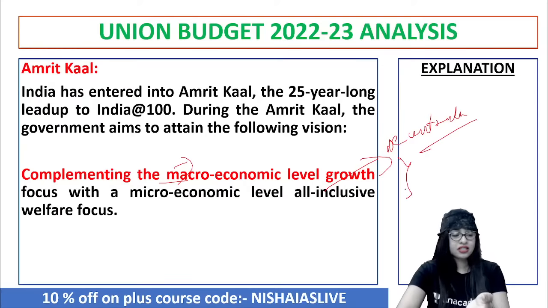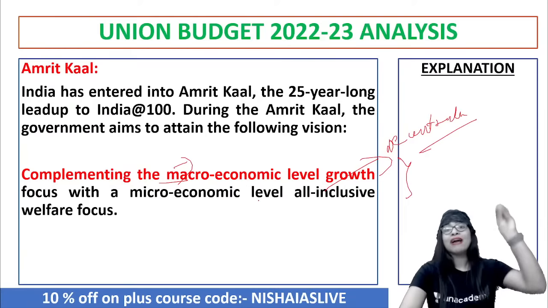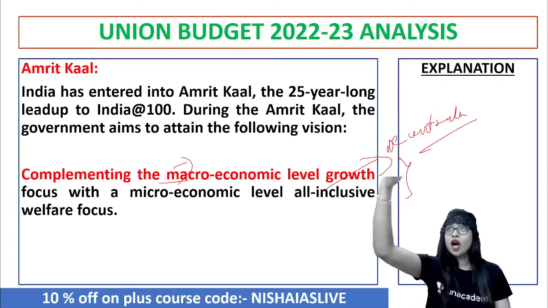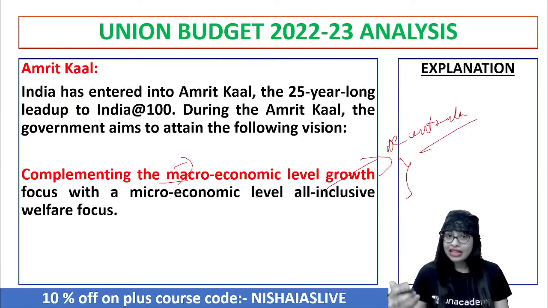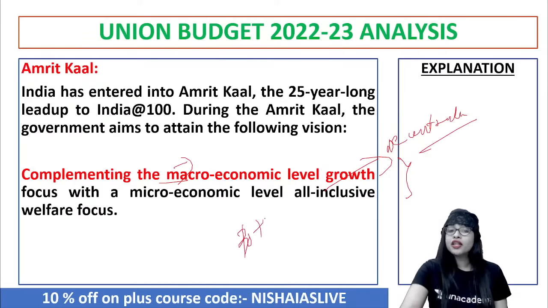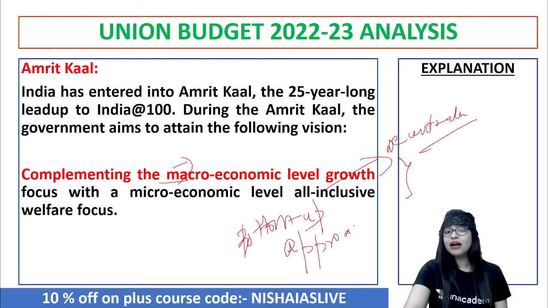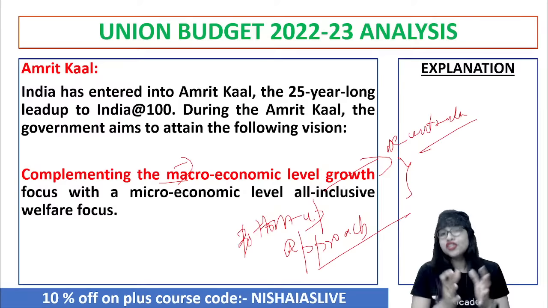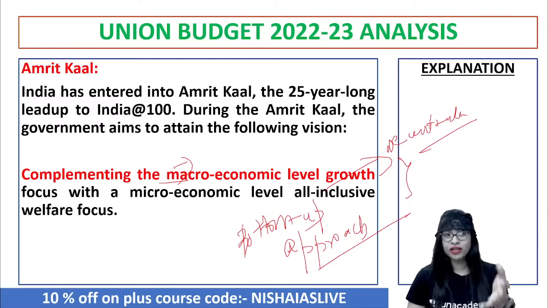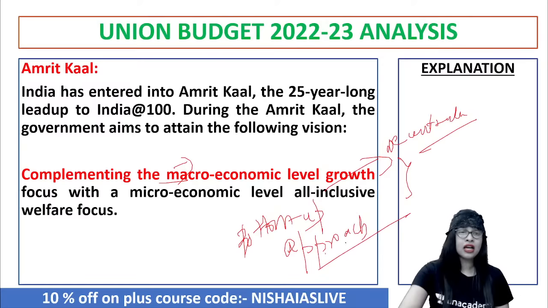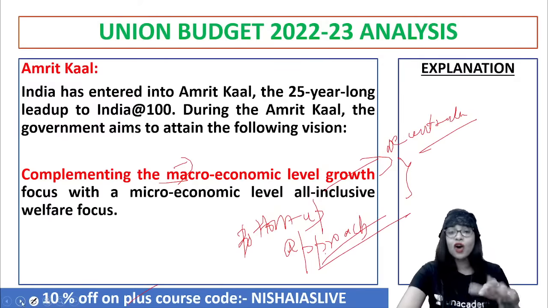So I appreciate this, because micro units only make up macro units. It shouldn't be a top-down approach. Rather, it should be a bottom-up approach. I repeat, a bottom-up approach. That is the way it should be. And that is rightly pointed out in one of the visions of Amrit Kal, the 25-year-long lead up of our country, India at 100. No doubt in that. So this is agreeable, provided how far we are able to do that. But this is a good thing.